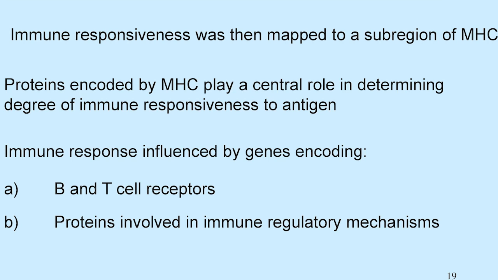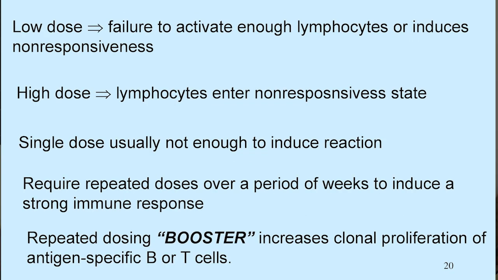First, B and T cell receptors. Second, proteins involved in immune regulatory mechanisms. Immunogen dosage and route of administration. Low dose fails to activate enough lymphocytes or induces non-responsiveness. With high dose, lymphocytes enter a non-responsive state.